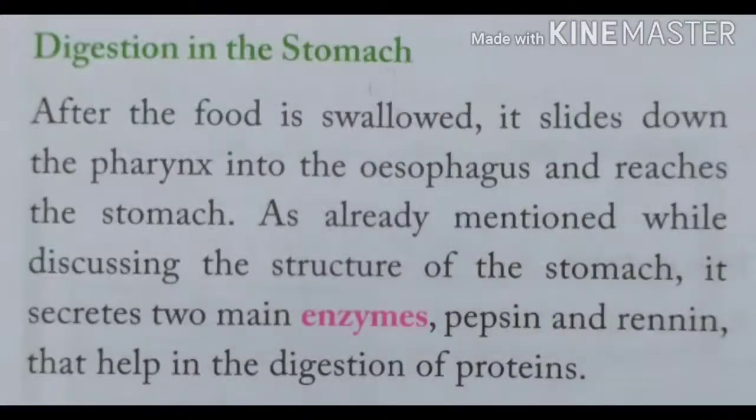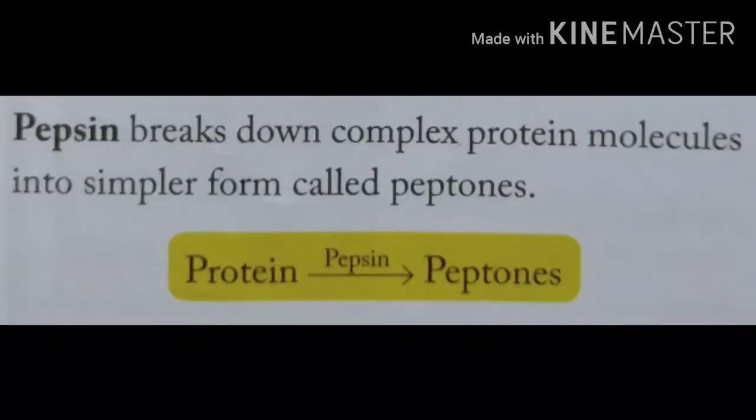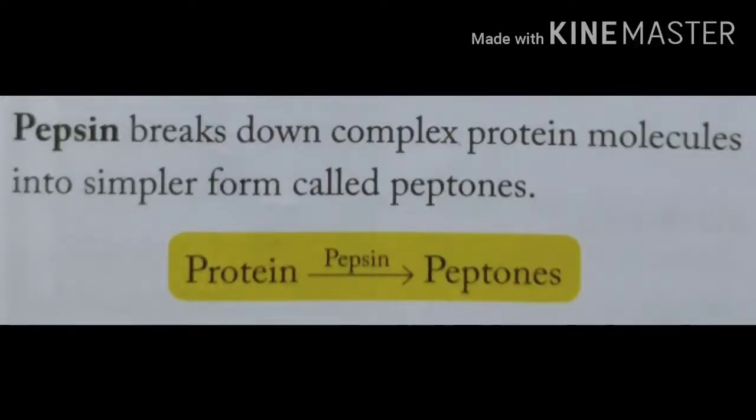As mentioned earlier when discussing the structure of the stomach, it secretes two enzymes, pepsin and renin, which help in the digestion of protein. Pepsin breaks down the complex protein molecules into simpler forms called peptones. So protein is converted into peptones by the enzyme pepsin.